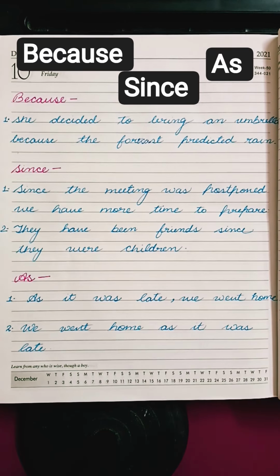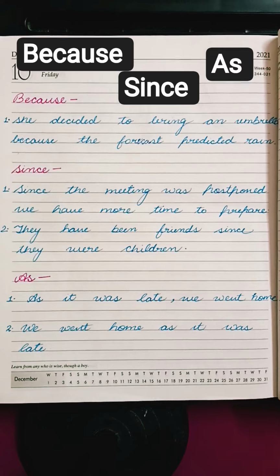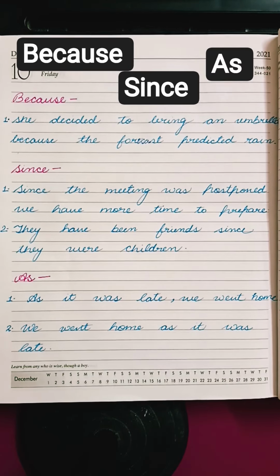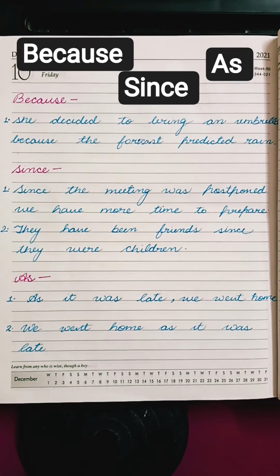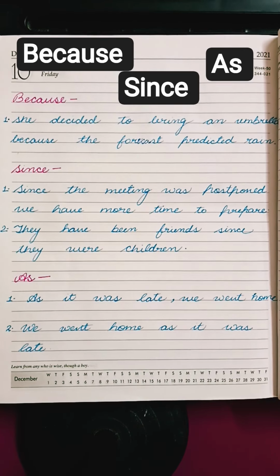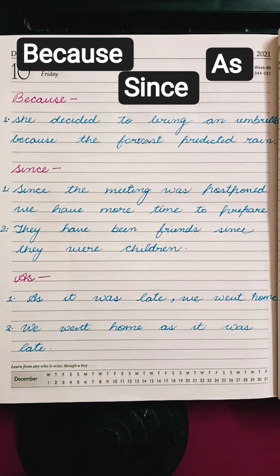Second sentence is they have been friends since they were children. So they are friends from quite a long time. Ever since they were children, they are friends. Here we have used since in the mid, because we have here two clauses in this sentence.